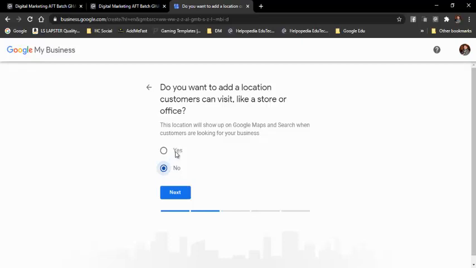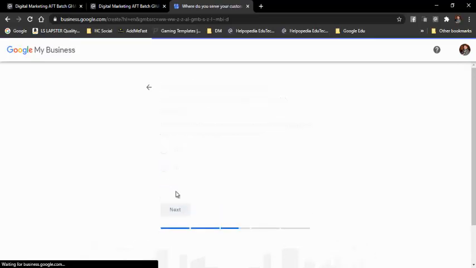Say if I have a small shop, or say you have a business, you might have a beauty parlour or anything like that, where people can personally visit your place and look at all the products that you are selling, then in that case you can select yes. So people can come to your place. But in this case people cannot come to my place because I'm providing online services, so I'll select no. So I'll click next.